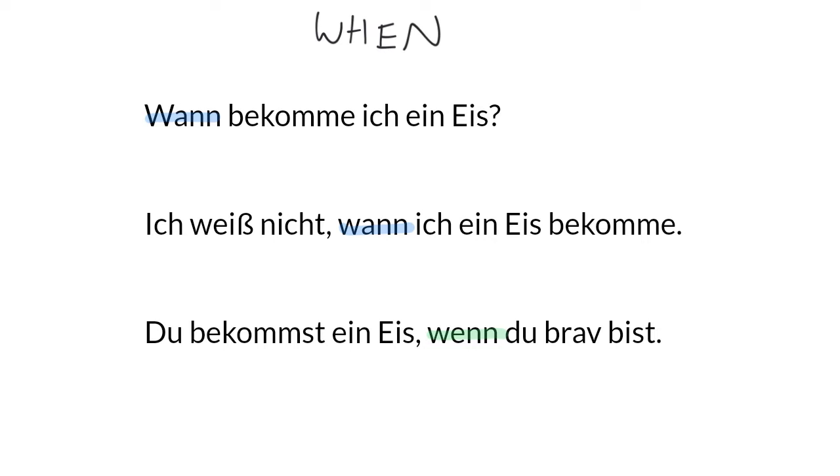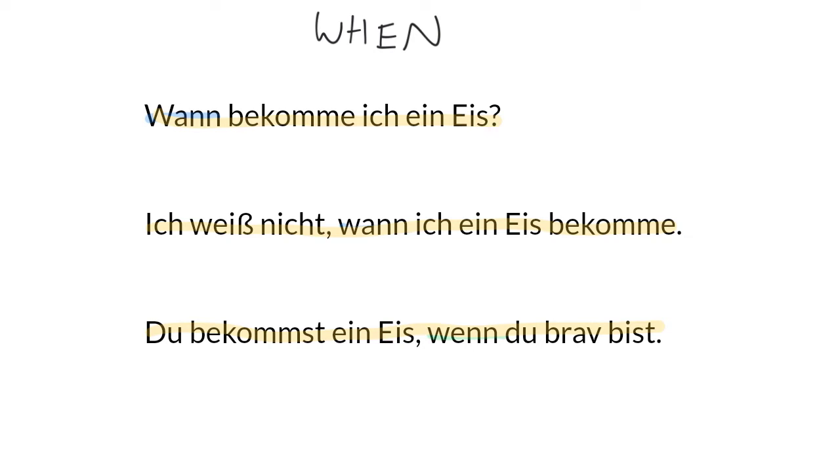Firstly, let's say them aloud and then translate them. The first one, wann bekomme ich ein Eis? When am I getting an ice cream? Ich weiß nicht, wann ich ein Eis bekomme. I don't know when I'm getting an ice cream. Du bekommst ein Eis, wenn du brav bist. You'll get an ice cream if or when you're good.